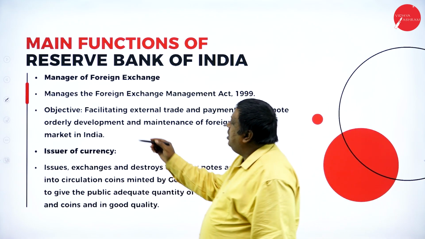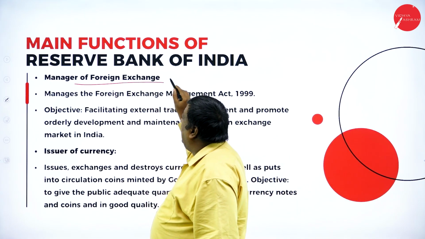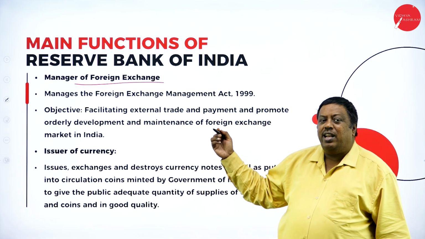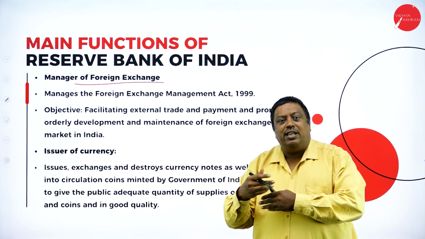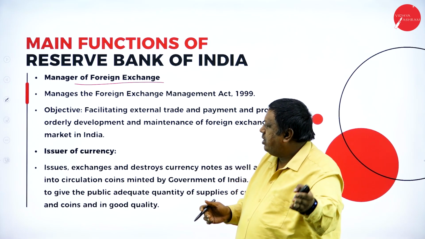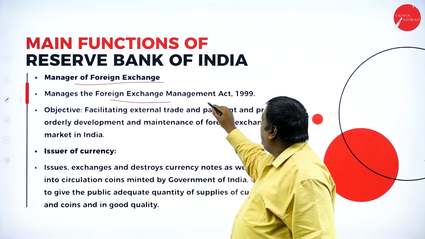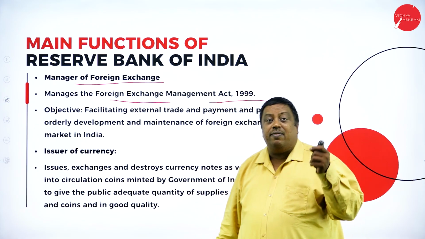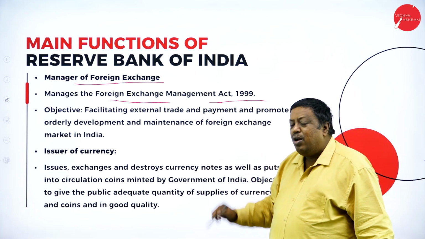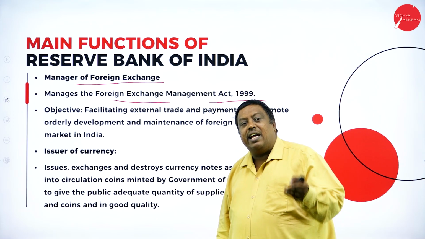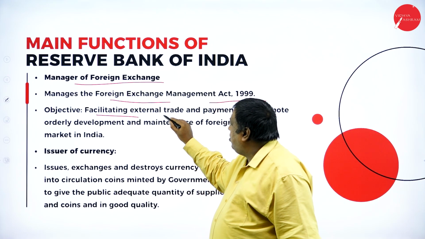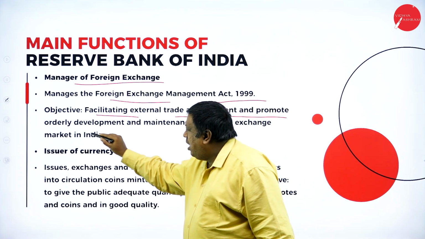Next function here is manager of foreign exchange. Here RBI acts as a manager for foreign exchange, meaning exchanging the currency of other countries with our country and our country's currency to other countries. It manages the Foreign Exchange Management Act 1999 for the benefit of citizens and even to change the economic position. The main objective is facilitating external trade and payment and promoting orderly development.